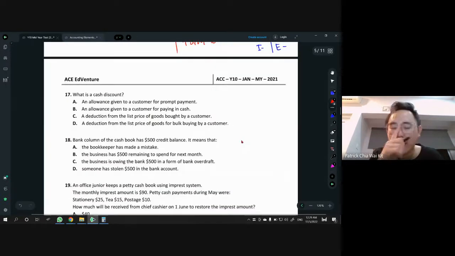Okay, what is a cash discount? A cash discount is a discount we give when they pay early. So prompt payment, paying in cash, a deduction from list price. So the answer is A, an allowance given for prompt payment. Okay, so remember all these things.